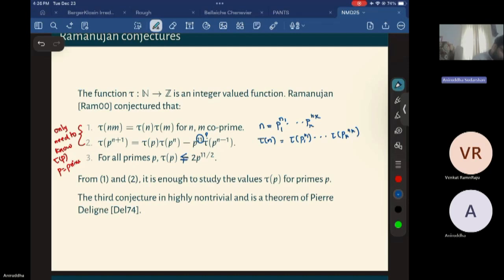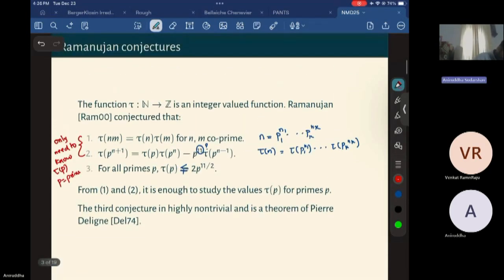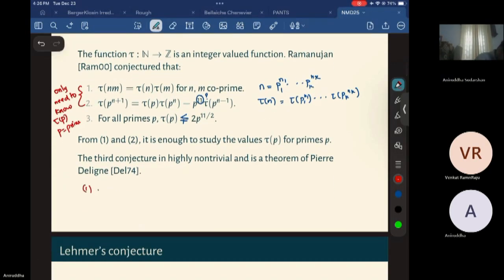So the first two are pretty neat. For the first two, one uses the theory of modular forms and Hecke operators to prove them.